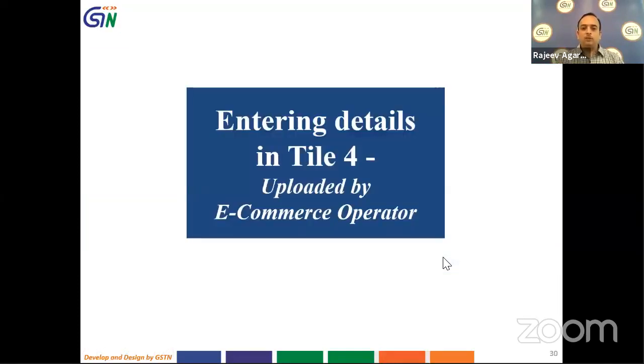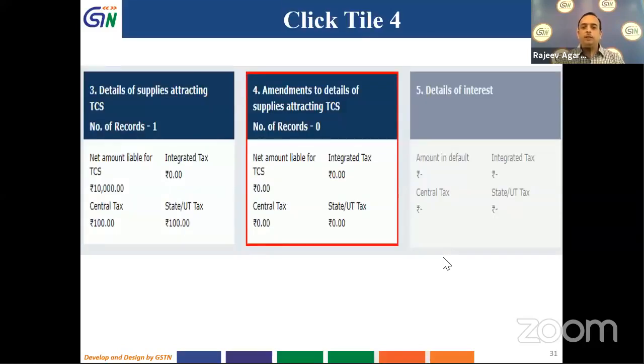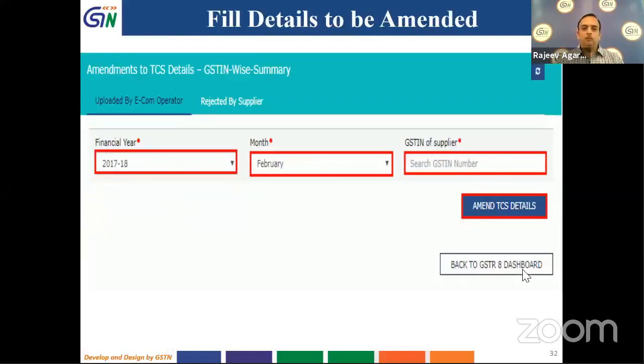Now, tile 4, we will see the details entry in 2 parts. One is uploaded by e-commerce operator and second is rejected by my supplier. Uploaded by e-commerce operator means that those details which I have entered in my previous month, if I want to amend them, then I will be using this tile. So I am showing that process now, which I have uploaded by me. There are two tabs, as you see appearing over here. Rejected by supplier, this we are going to see later. Now we are going to see uploaded by e-commerce operator.